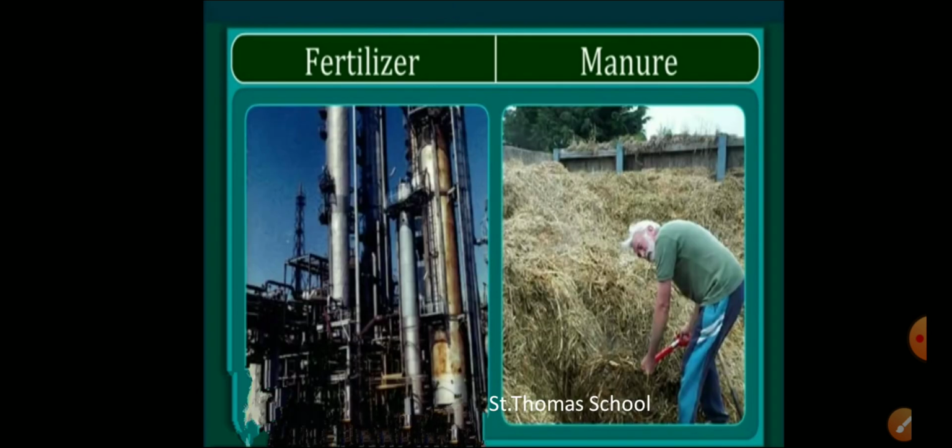Then the second point: fertilizer is prepared in factories, whereas manure can be prepared in the fields.